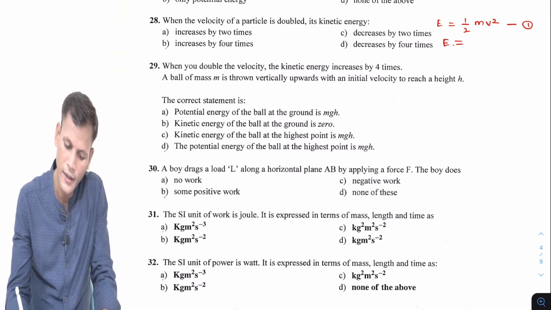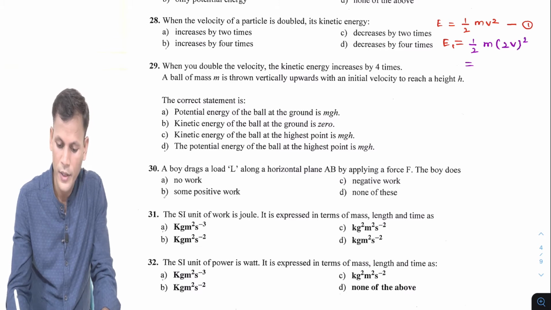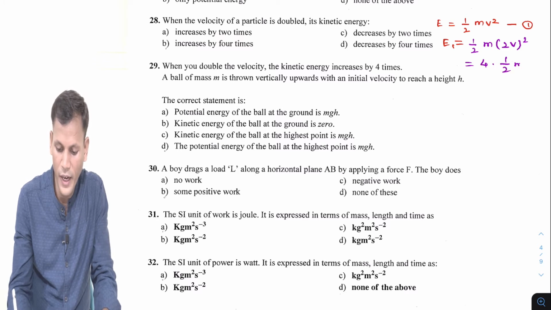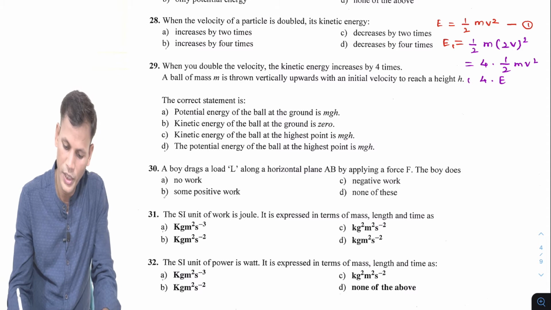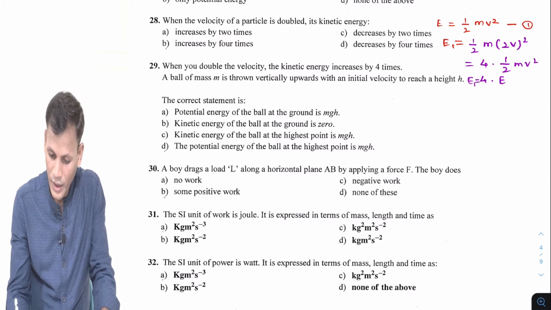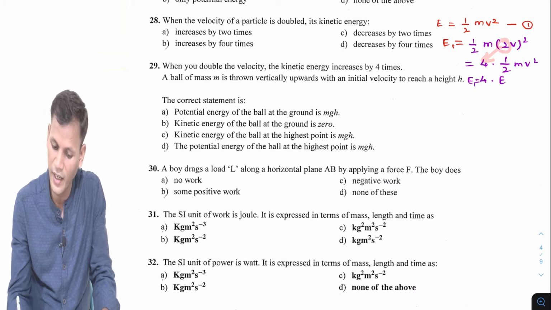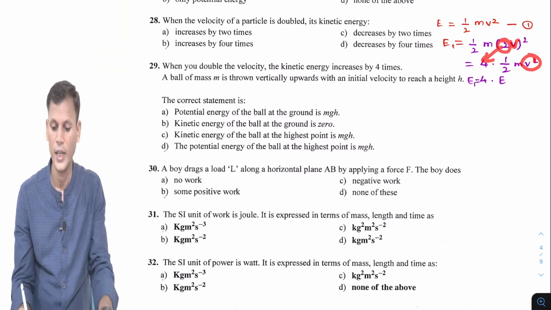Now E1, what will be the new kinetic energy? Velocity gets double. So E1 will be half m, now V becomes 2V, to the whole square. So it becomes 4 into half mv square, which is 4 into E. So E1 becomes 4 times E. How does it become 4? 2 square is 4, that I have written over here, and V square is of course here.